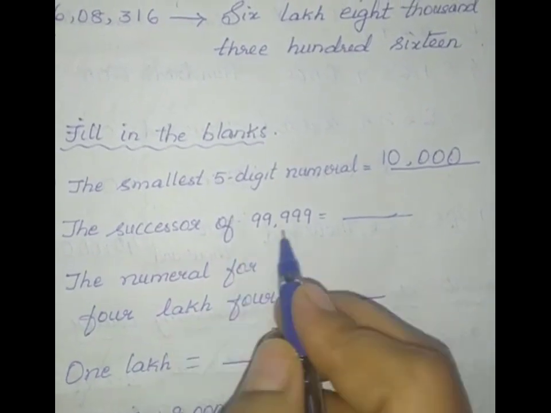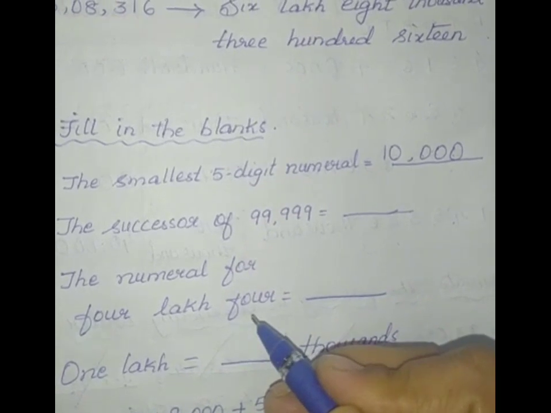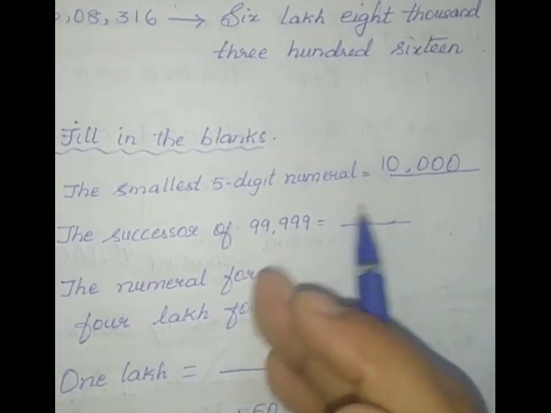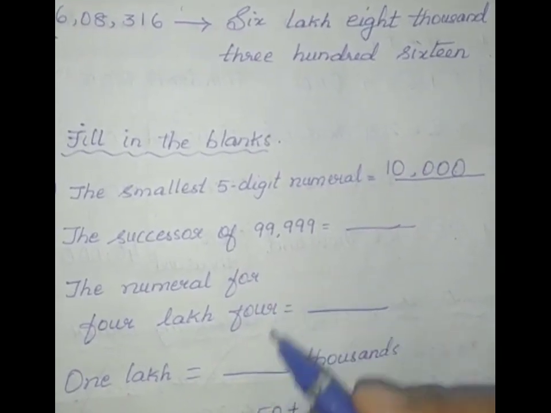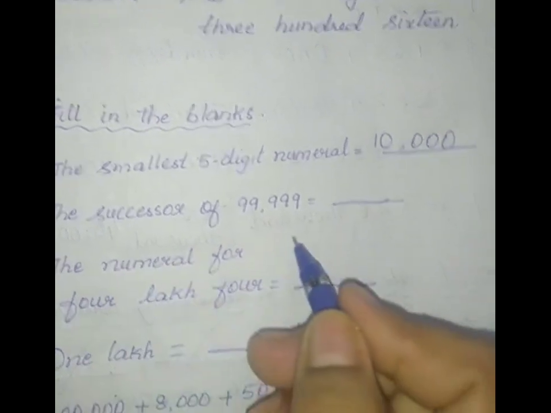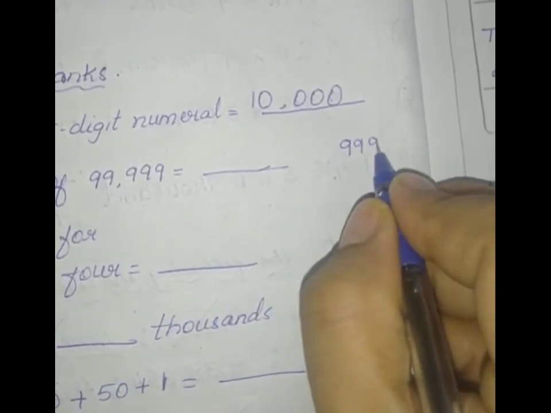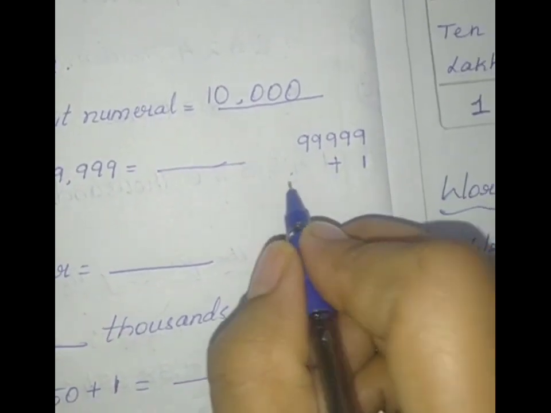The successor of 99,999. Successor means, children? Yes, it's an after number. The number which comes after the given number, or by adding 1. So we get the successor of a number. So you can add it. 99,999 plus 1.